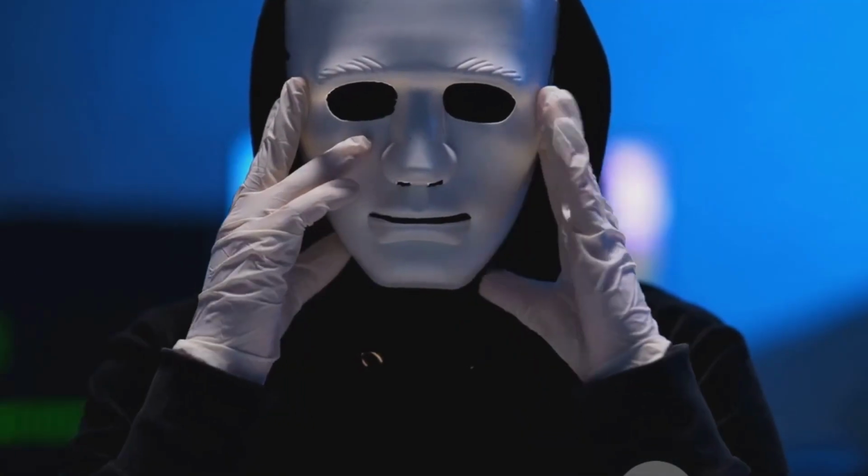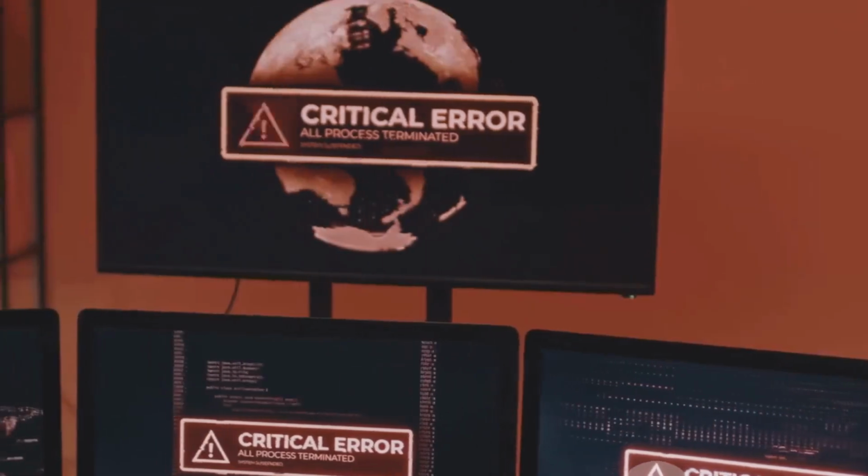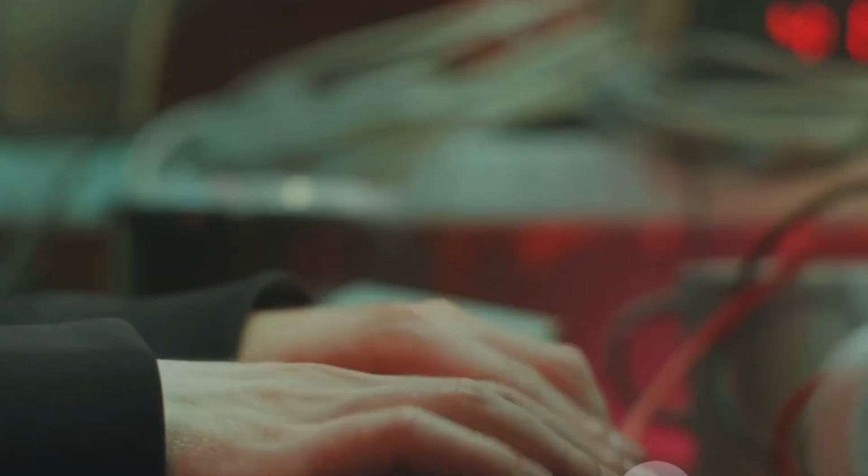Their methods mirror those of black hat hackers. They probe, test, and assault systems. But their intent is what sets them apart. Instead of exploiting vulnerabilities for personal gain.